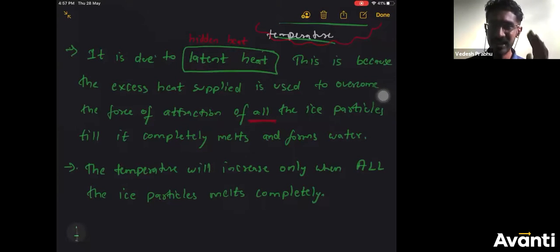Okay, so it is very easy. You just think that the extra heat is used to help other ice particles to melt completely. Okay, after that only it forms water. Okay, another analogy I will give. Suppose you are writing your 10th standard board exam, final exam. You finished your paper in 2.5 hours. Your other friends are still writing.